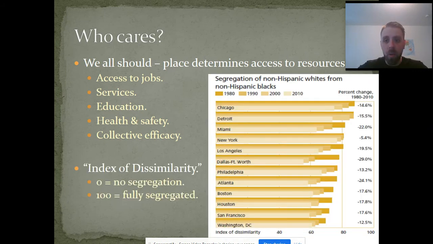Okay, so as you saw in the article that I assigned, the segregation index of dissimilarity, which is this metric from 0 to 100, 0 equals perfect no segregation. It's pretty hypothetical because there is no such area where that is. And 100 is fully segregated, also hypothetical because there is no neighborhood, there is no area that is 100% segregated.